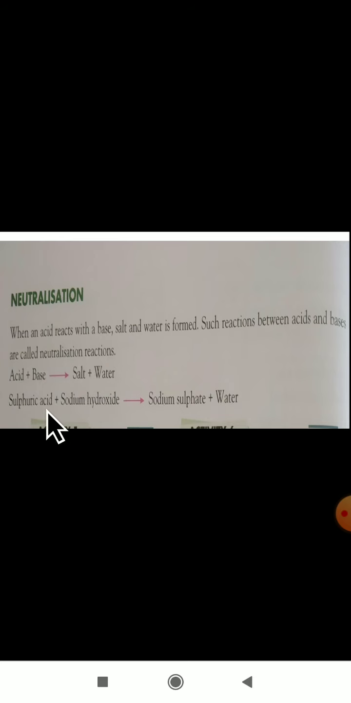Take any acid, sulfuric acid, H2SO4, plus a base, sodium hydroxide, NaOH. NaOH is a base, H2SO4 is an acid. Sulfuric acid plus sodium hydroxide. What we got is sodium sulfate salt. Which salt did we get here? Sodium sulfate, plus water also. For this we call it a neutralization reaction.